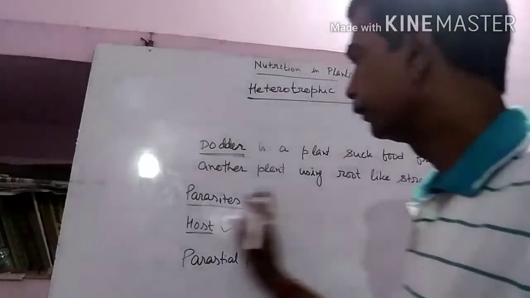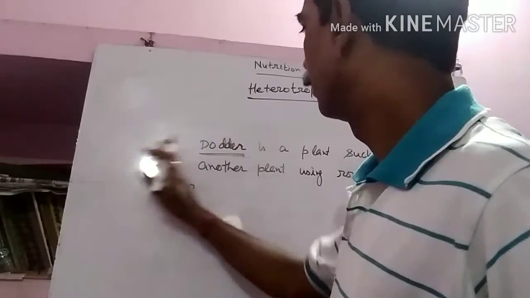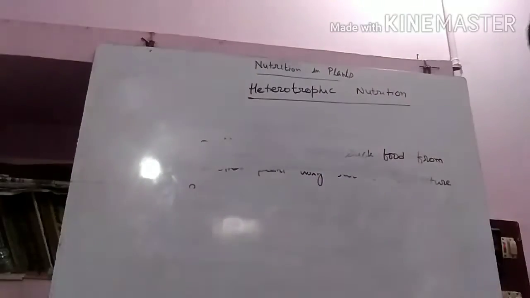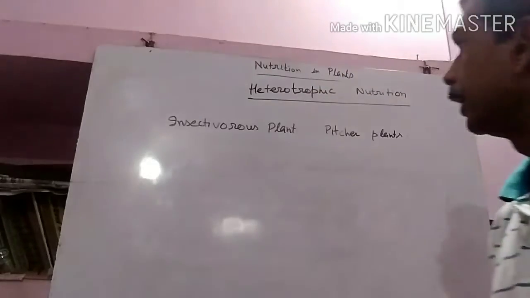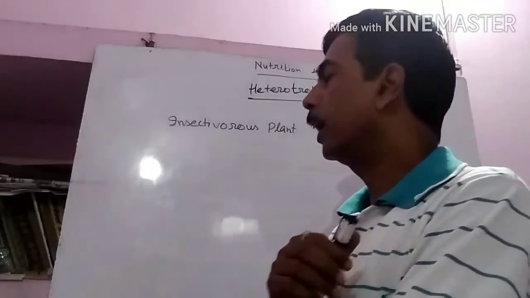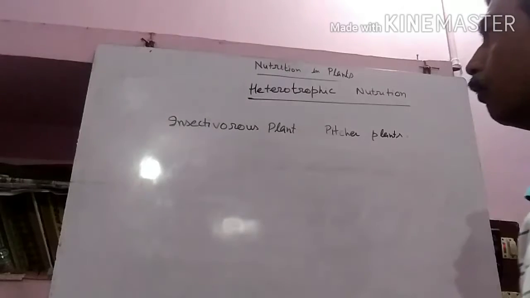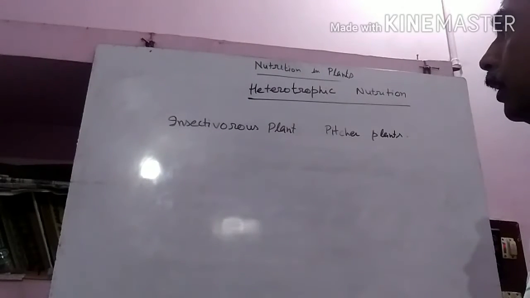So next one is, in the plant kingdom, not all plants depend directly upon photosynthesis for their survival or to synthesize their food. Some plants are eating insects also.